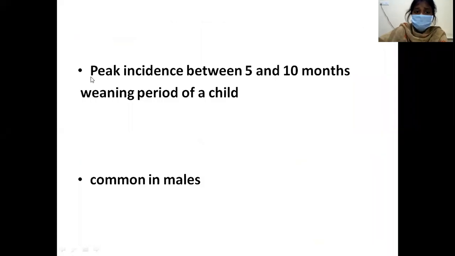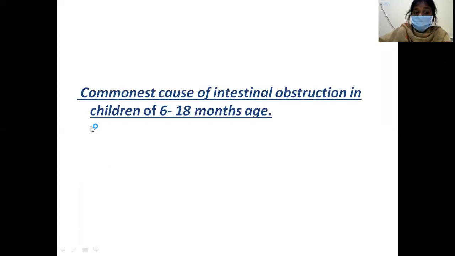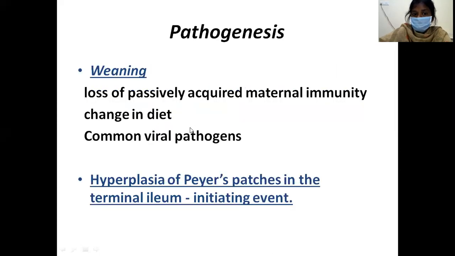The peak incidence of this intussusception is between 5 and 10 months, the weaning period of the child. It is more common during the weaning period. What is this weaning period? The weaning period is when the baby completes taking the breast milk, at around 6 months of age. It's more common in females. And intussusception is the commonest cause of intestinal obstruction in children of age 6 to 18 months.